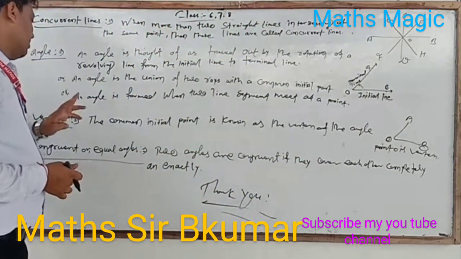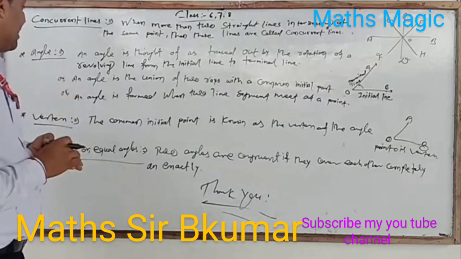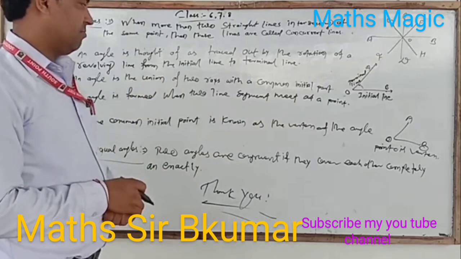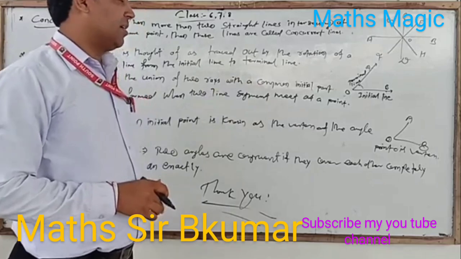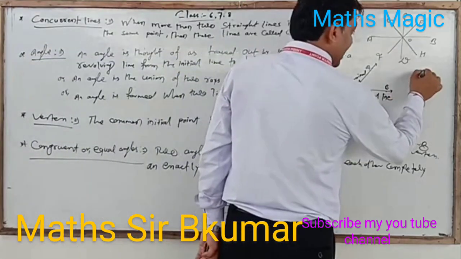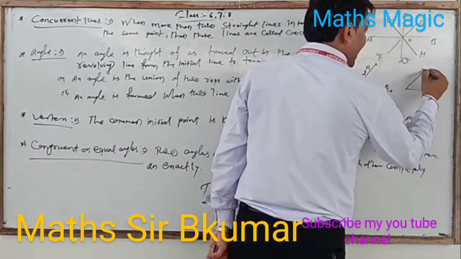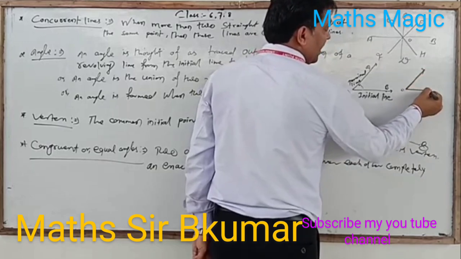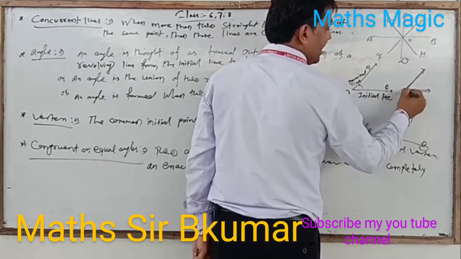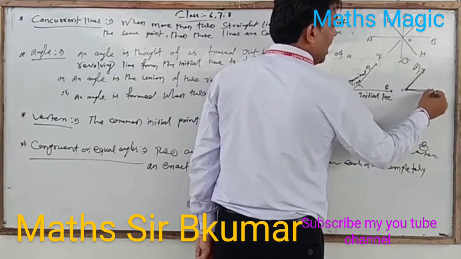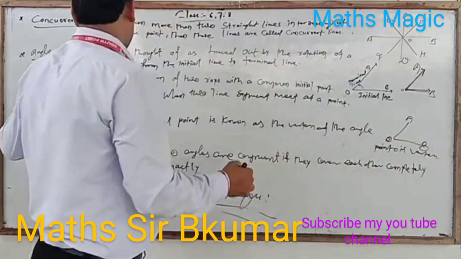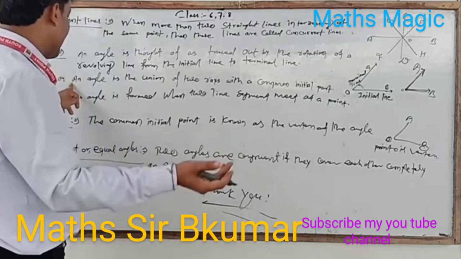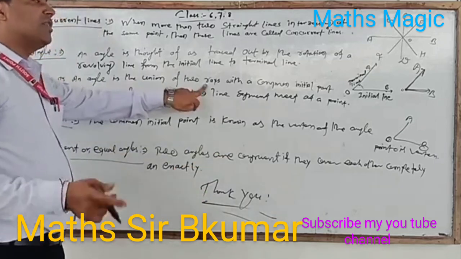In other words, an angle is the union of two rays with a common initial point. There are two rays, and the initial point of both rays is common. The common initial point is O, and the rays are OA and OB. If two rays have a common initial point, then it represents an angle. An angle is the union of two rays with a common initial point.